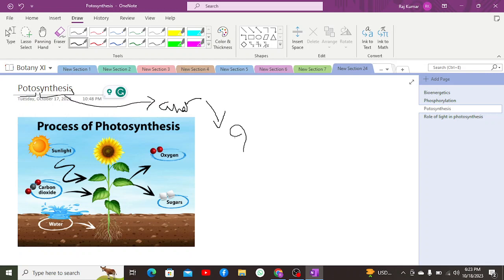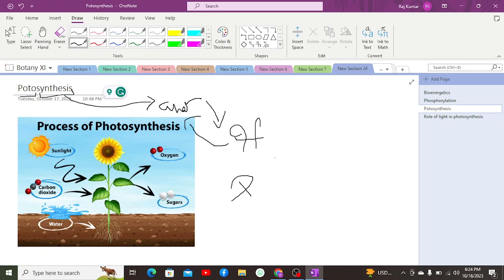while water is found in the liquid form, which is oxidized because of the removal of protons, so the water becomes oxygen while the proton is removed and utilized to give energy to carbon dioxide in order to make it reduced. This is a long process which occurs in two phases: light reaction and dark reaction. The light reaction, or light dependent reaction, is also known as the photochemical phase of photosynthesis, and the dark reaction is the biochemical phase of photosynthesis.